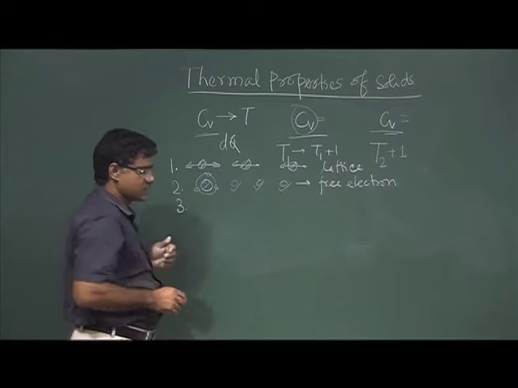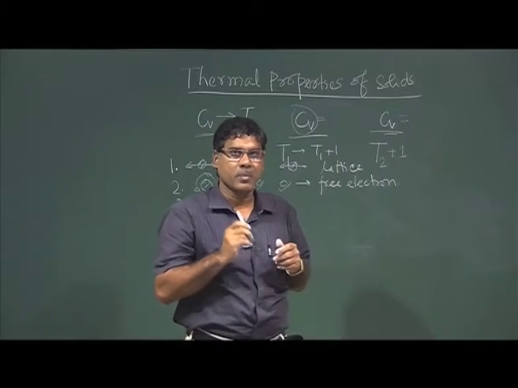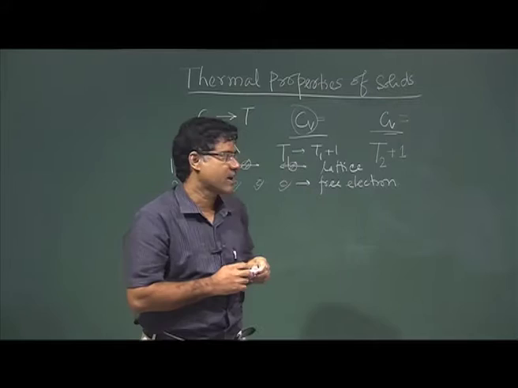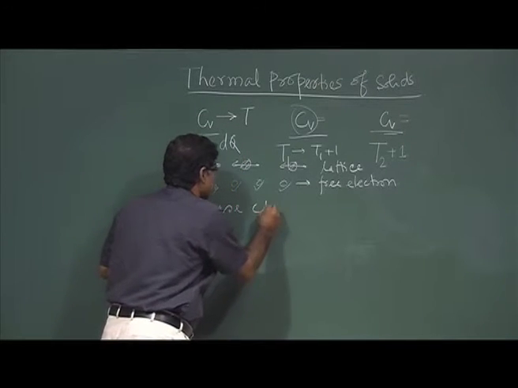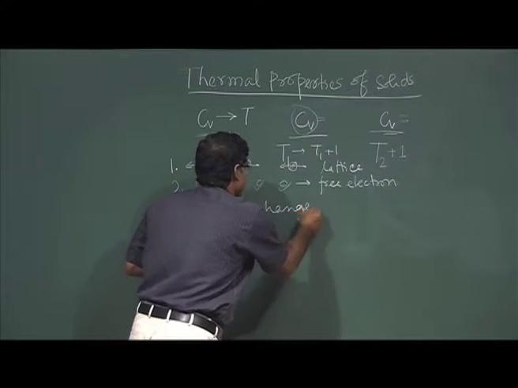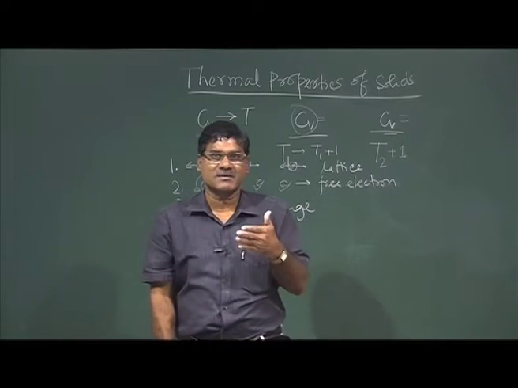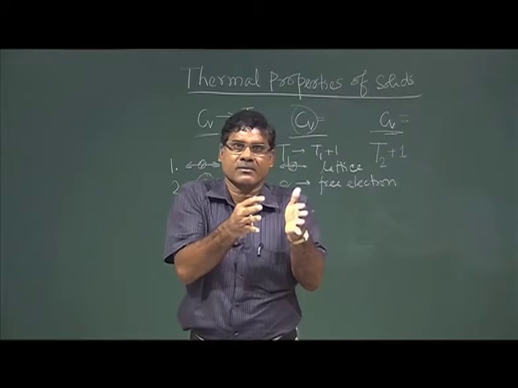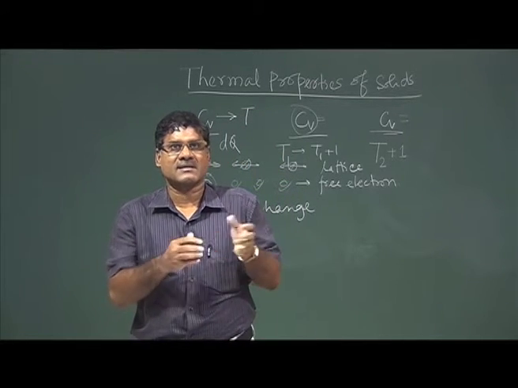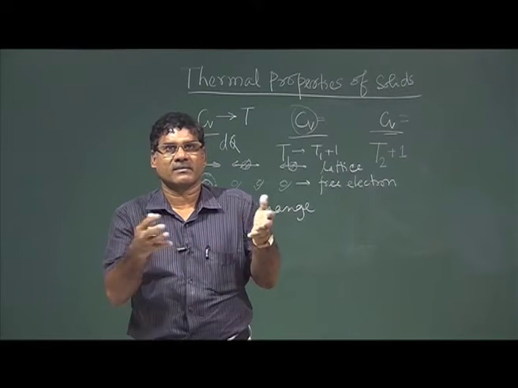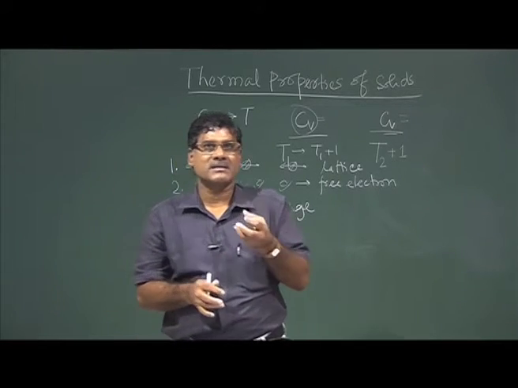And the third, a very important point, is phase change. You are familiar with phase change, meaning going from one phase to another phase. It can be a structural phase or thermal phase change, like ice and water.